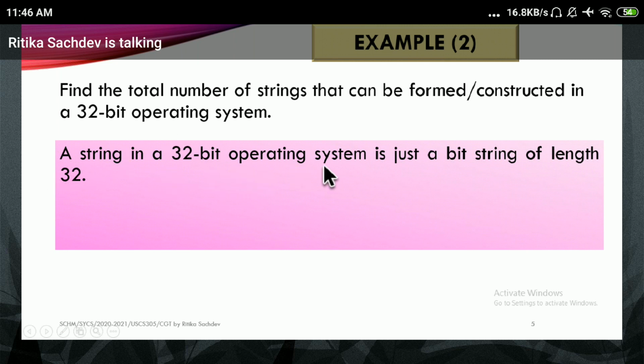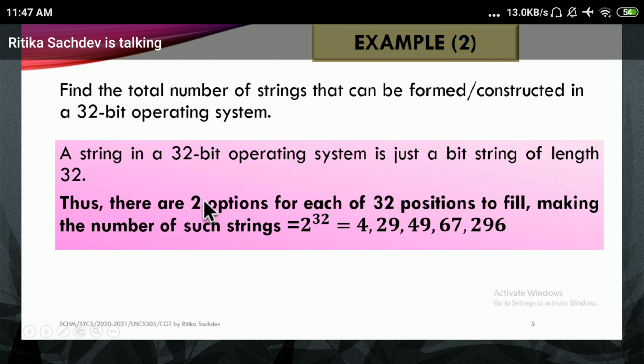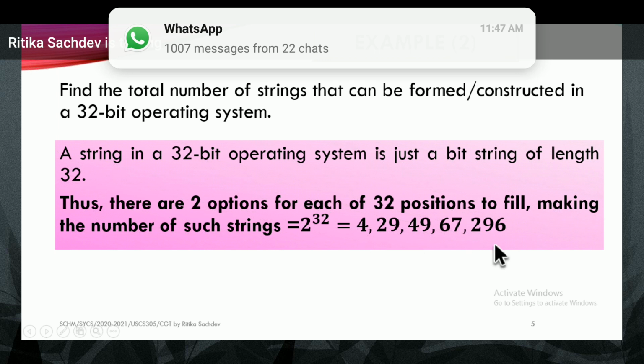A string in a 32-bit operating system is just a bit string of length 32. So I will have 32 positions. At each position, I can have only 2 characters, either 0 or 1. Thus, there are 2 options for each of the 32 positions to fill, making the number of such strings 2 raised to 32. And so many instructions are possible.